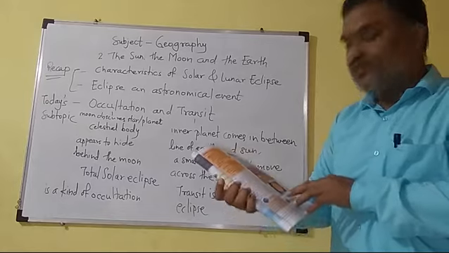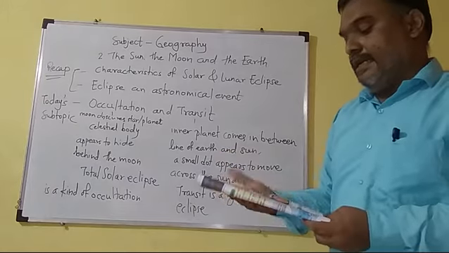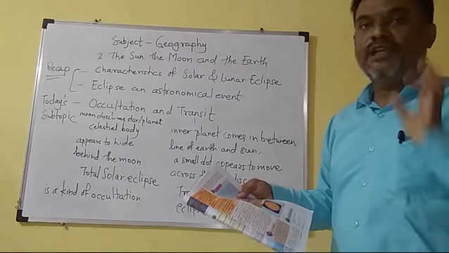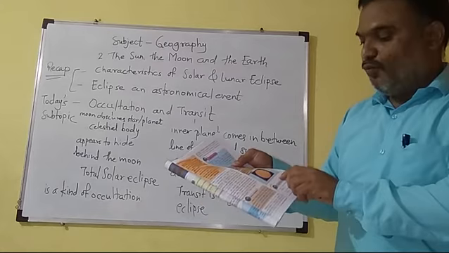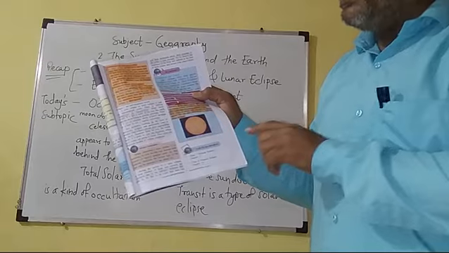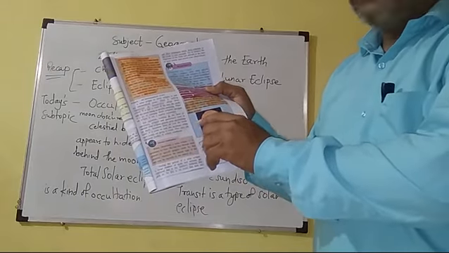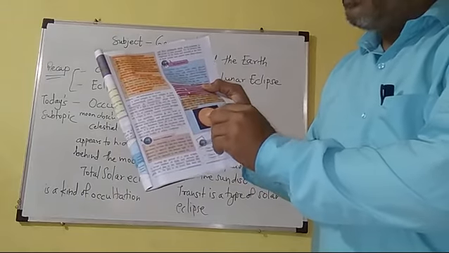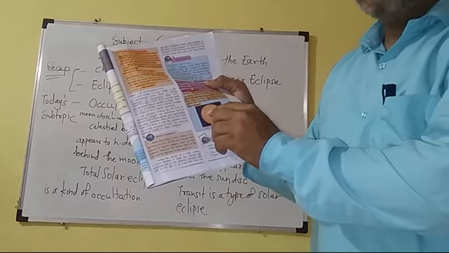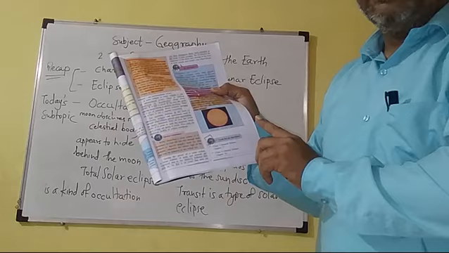A small dot appears to pass through the sun disk, and transit is a type of solar eclipse. You can see figure 2.10, the transit of Mercury. In this figure, we see that planet Mercury is passing across the sun. That small black dot is passing through the sun. So it is the transit of Mercury.